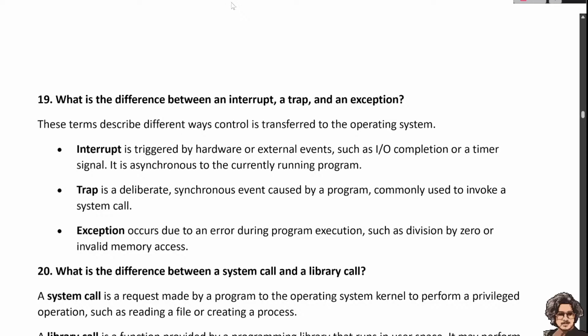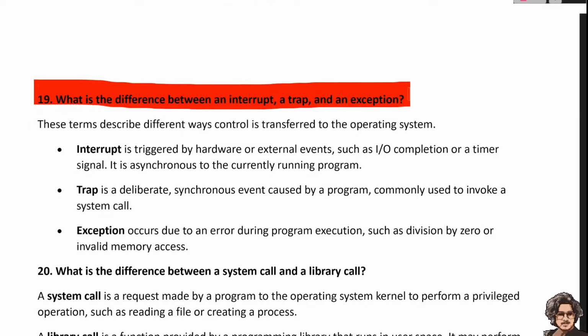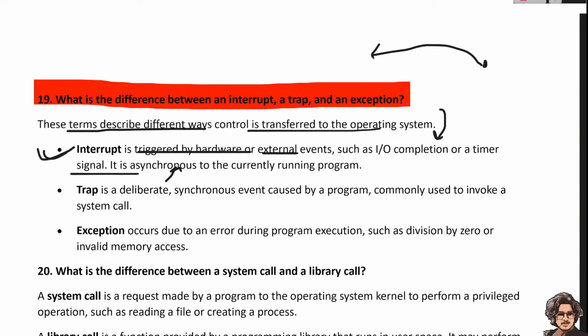And another thing, what is the difference between an interrupt, a trap, and an exception? These terms describe different ways to transfer control to the operating system. First of all, an interrupt is triggered by hardware or an external event, such as input output completion or a timer signal. So it is asynchronous to the currently running process. Any issue occurring in the hardware triggers an interrupt signal.